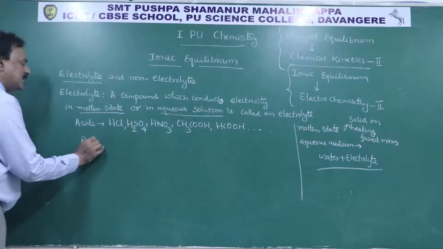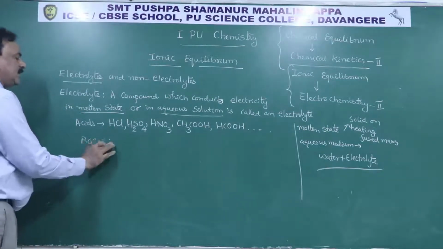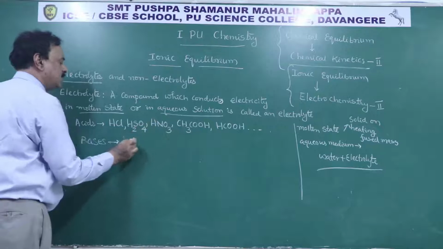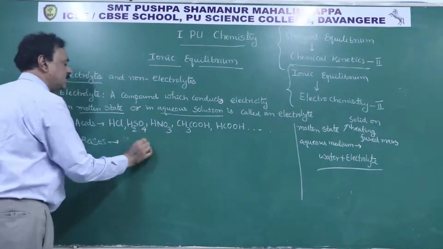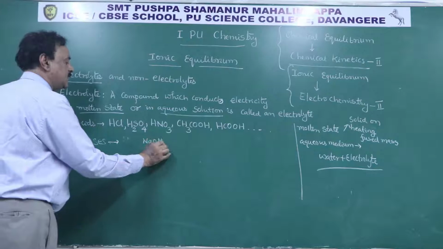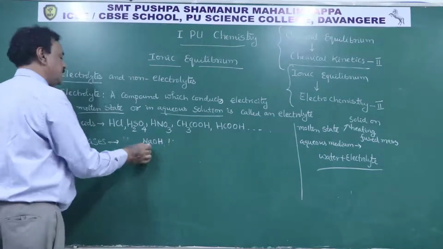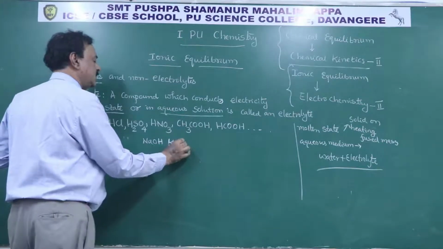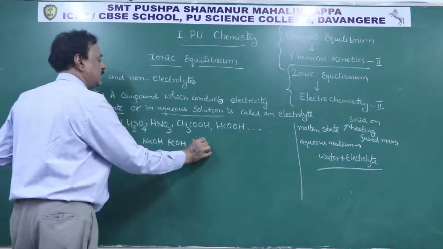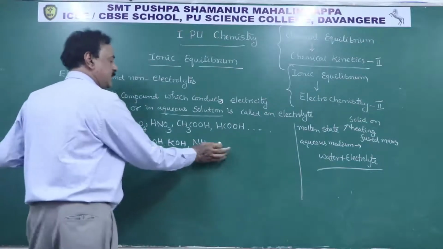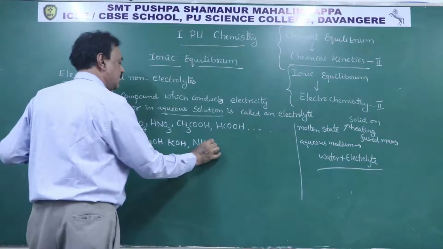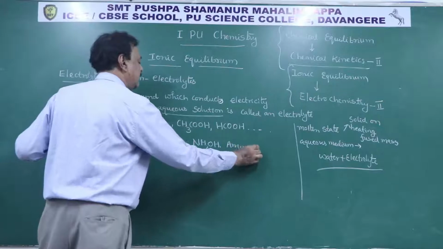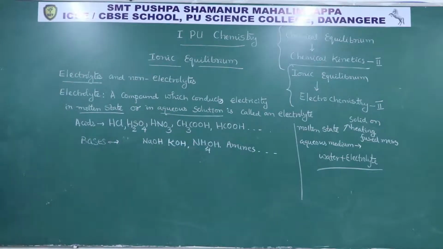And bases like sodium hydroxide, NaOH, potassium hydroxide, or ammonium hydroxide, and amines, organic molecules. These are bases, and they are electrolytes.